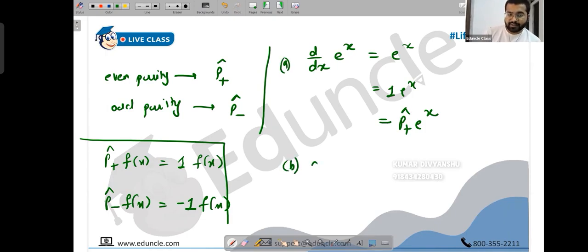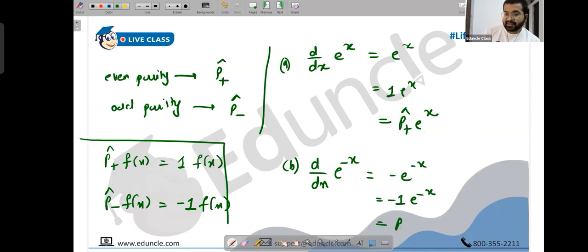But suppose you had an example, derivative of e raised to minus x. So now what is the derivative of this? Minus e raised to minus x. You can write this as -1 e raised to minus x. I can write -1 e raised to minus x as P minus cap e raised to minus x. So you can say that here d by dx is an odd parity operator. Okay, take a look.